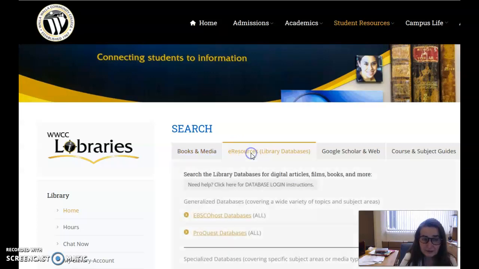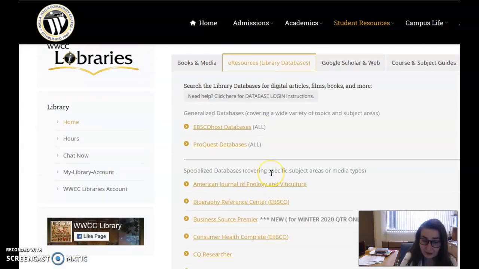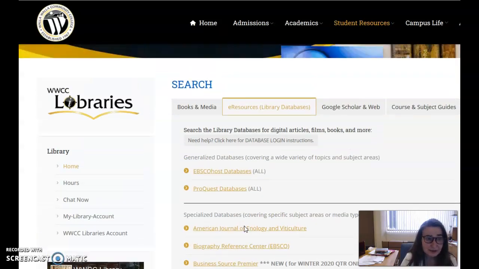So starting from our library homepage, the default is books and media. We're going to click on e-resources. We just got the direct link this morning, so we will add it to this alphabetical list shortly. But in the meantime, in case you or your students want to start with EBSCO right away, I want to show you how to get there.